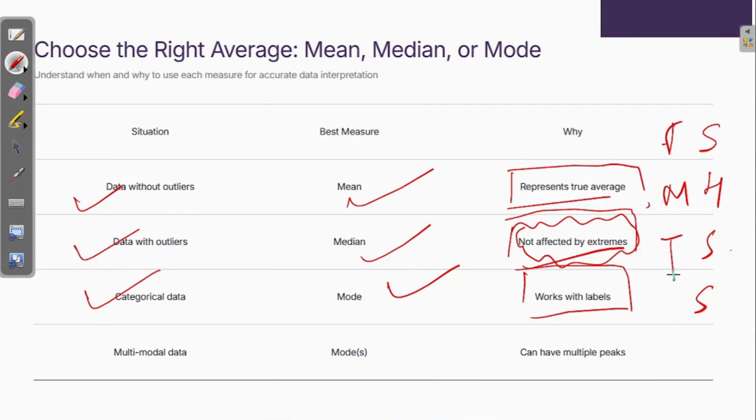And when you have multimodal data, you can use mode again, or you can say modes, because it can have multiple peaks, right?